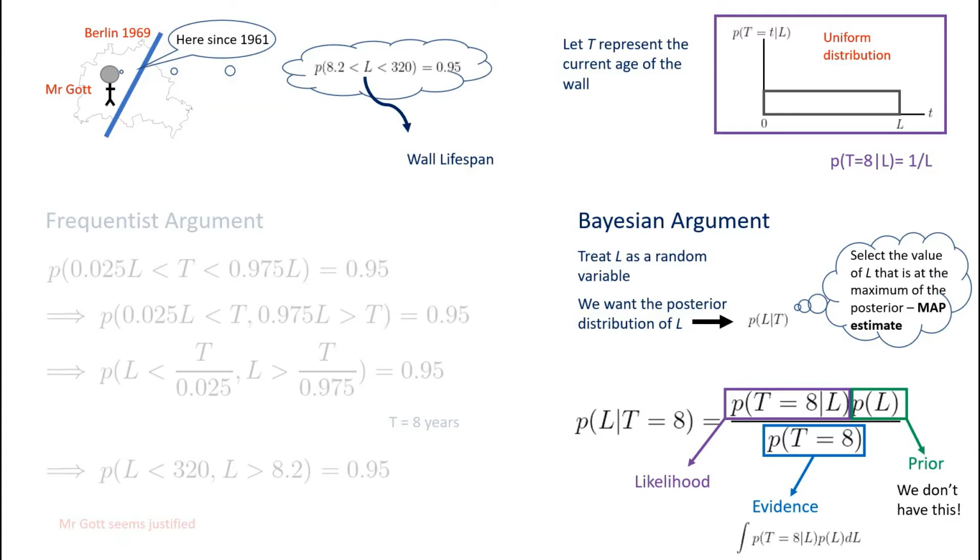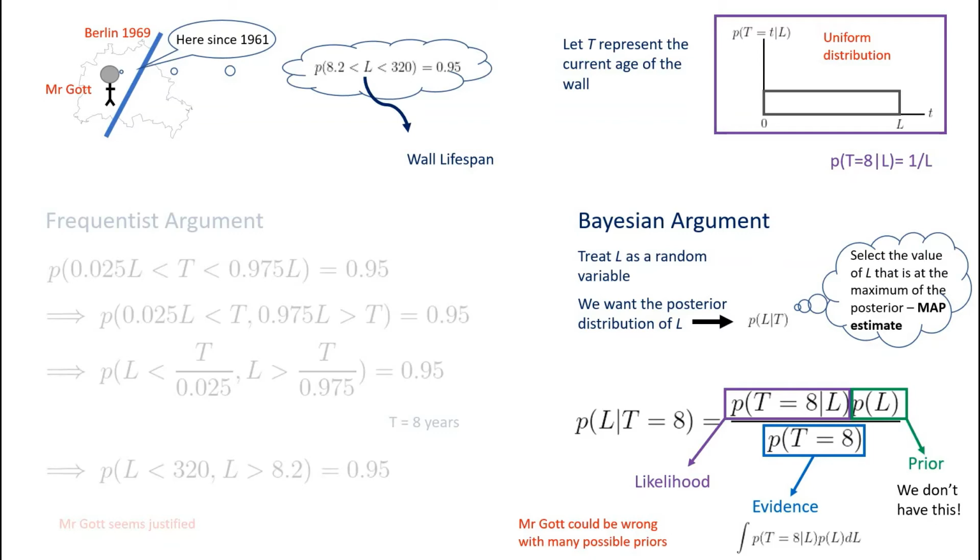So if I choose some prior, how likely is it that it will give the same result as a frequentist argument? The answer is, it's not likely. There has to be only one very specific prior which will give the same result as the frequentist argument. So in general, Mr. Gott could be wrong from a Bayesian approach if we choose a prior which does not cause the same result as the frequentist argument.